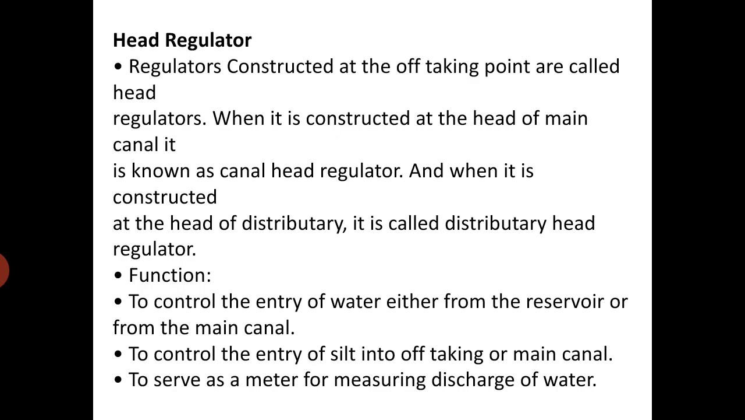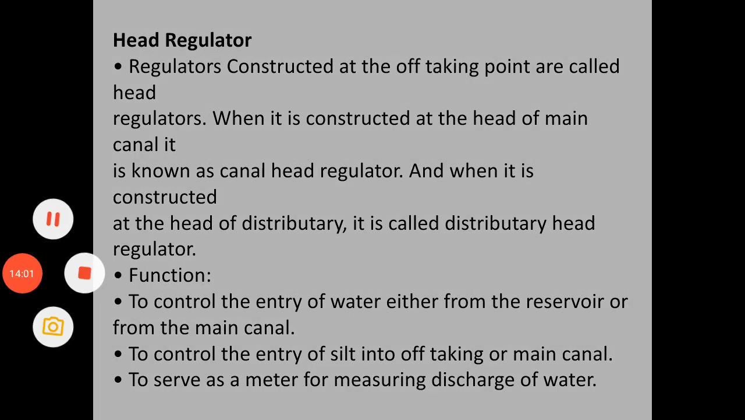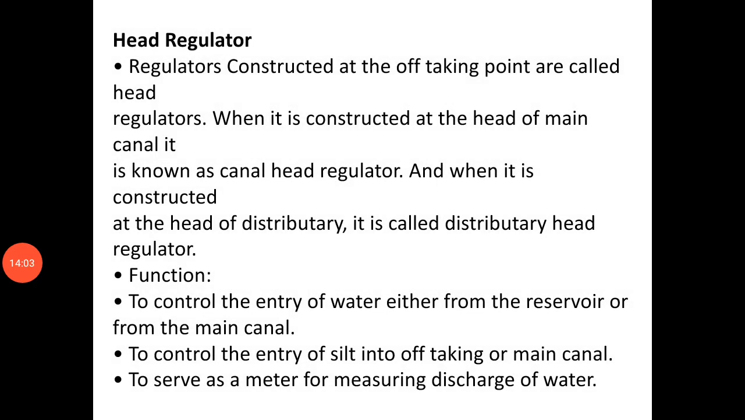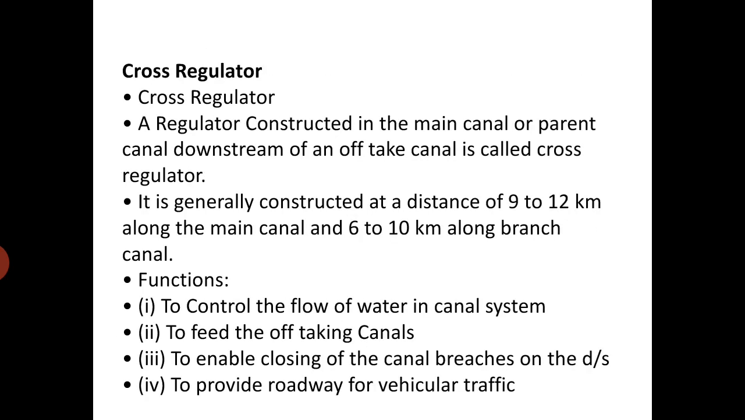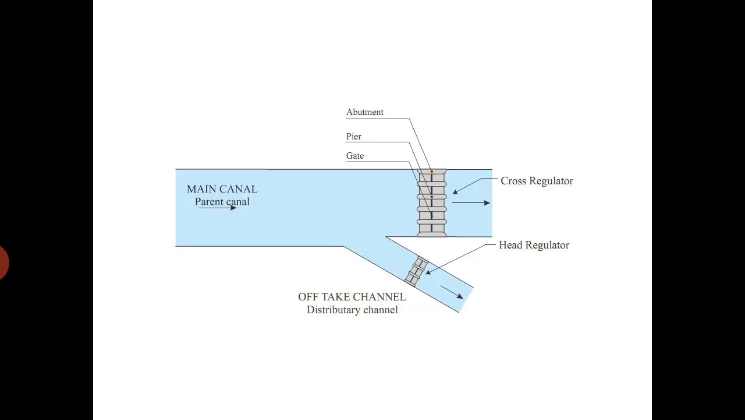So the next point is head regulator. We have already seen the head regulator in the divergent head. There are only 2 points remaining: head regulator and cross regulator. The head regulator is the structure constructed at the off-taking canal to control the discharge or to control the silt into the off-taking canal. The cross regulator is the obstruction constructed to raise the water level at the main canal to divert the water into the off-taking canal.